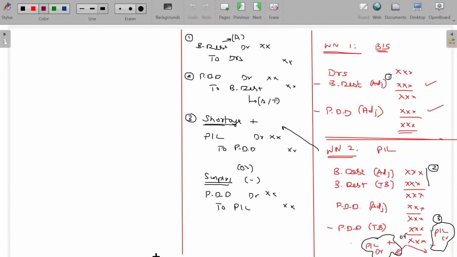See here, only 3 entries. 2 working notes, 3 entries. Once this question was asked in the CMA Inter, carrying 8 marks, only this provision. But what was expected is to prepare the ledger account, not the journal entry. You have to prepare the ledger. Now let me explain how the ledger is going to be posted. Clear?